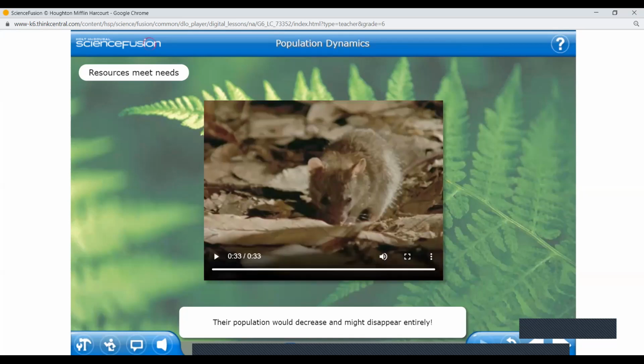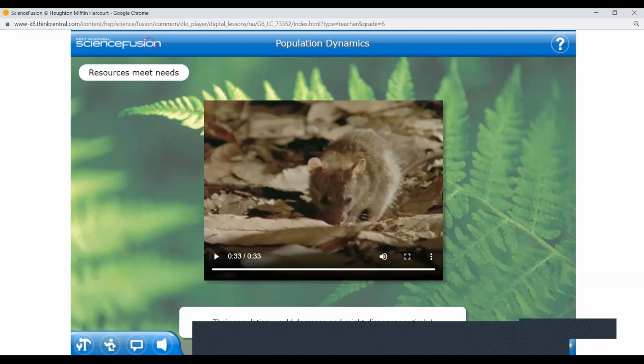So finally, if they don't get enough food, what happens to the population of mice? They will starve and start to die, right?